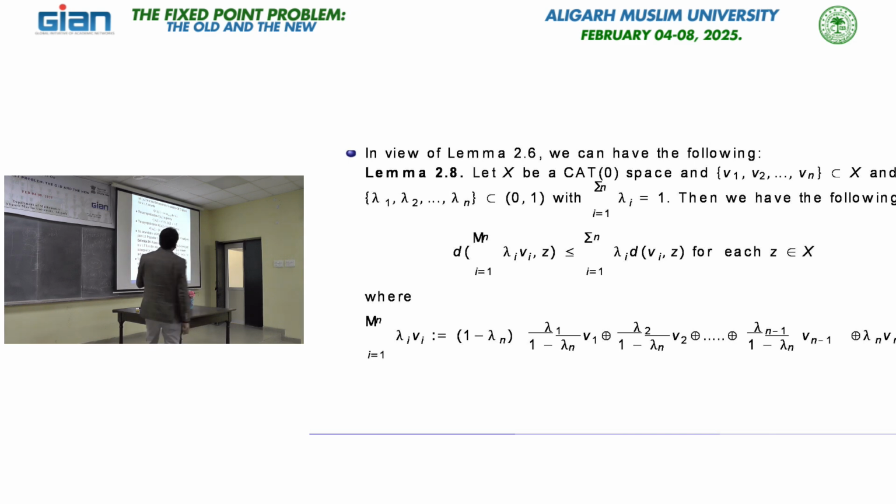He already defined in the morning this function, first of all r(x, x_n), for a bounded sequence and for a given x. The asymptotic radius is denoted by small r, but this is different from this R, though the notation is the same people generally use. This was basically started in CAT(0) spaces by Kirk himself. This is the infimum of these functions, and then he defined the asymptotic center. It is the collection of those points from X for which these two functions coincide. It is exactly the same definition, but in the setting of metric space.